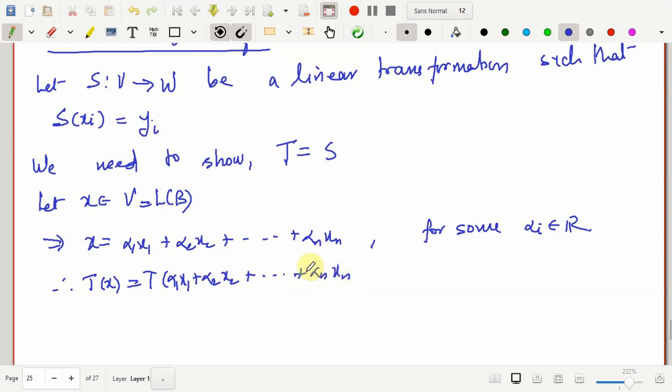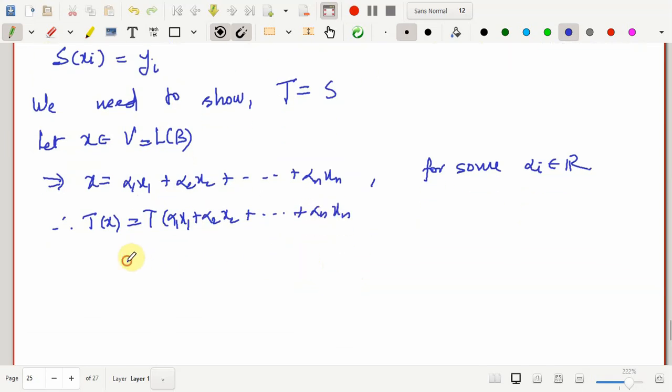As of now I'll just apply the definition of linear transformation.